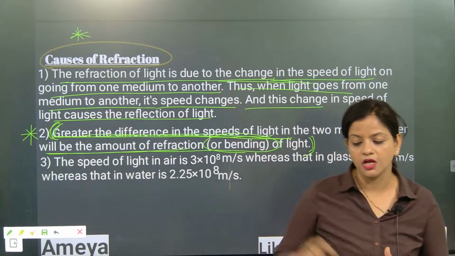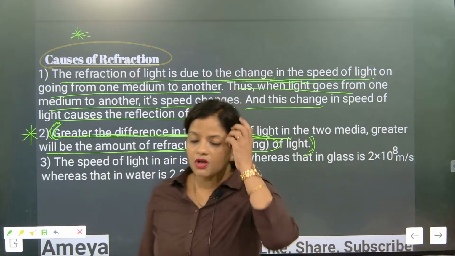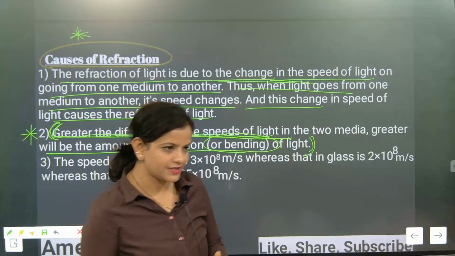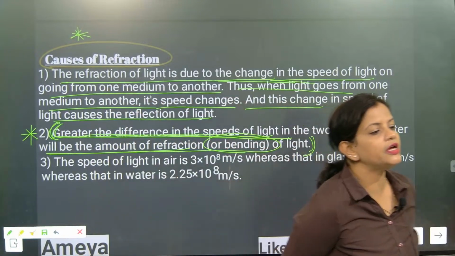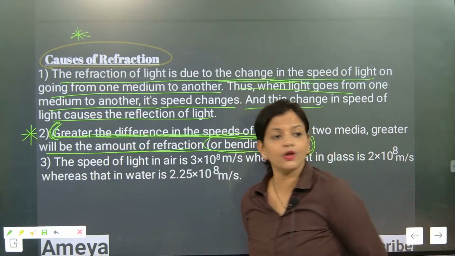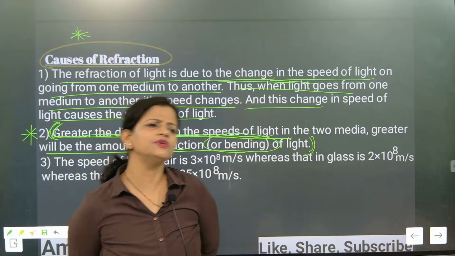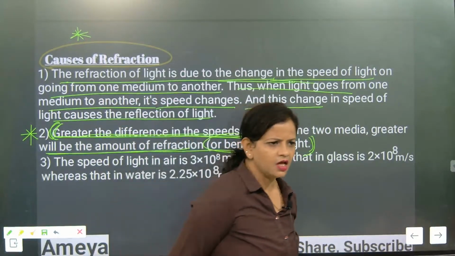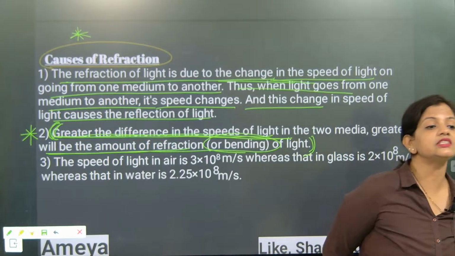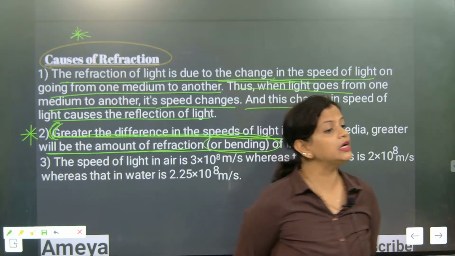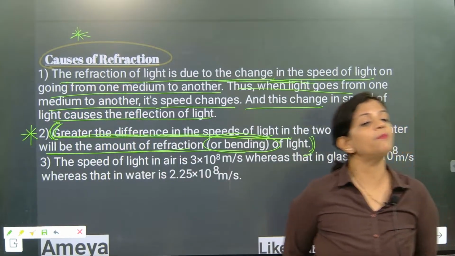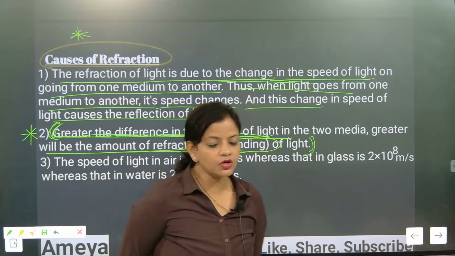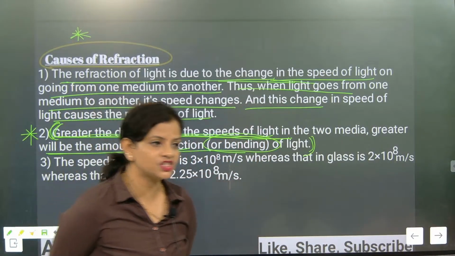Everybody pay attention. Optical density. Now understand one thing. There are different types of objects: transparent objects, translucent objects, opaque objects. Opaque means a wall. A wall never allows light to enter through it, correct? So that means its optical density is at its highest. If optical density is that high, it will bend the light, but it will not allow the light to refract.